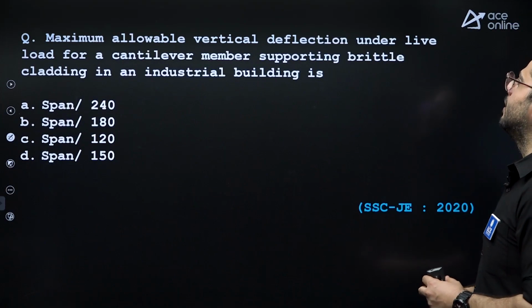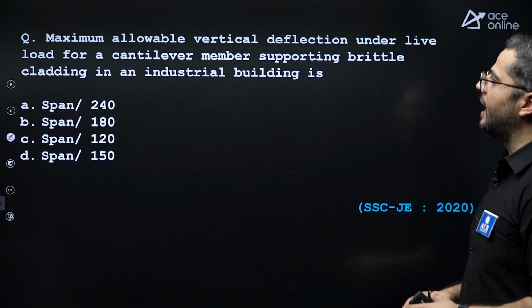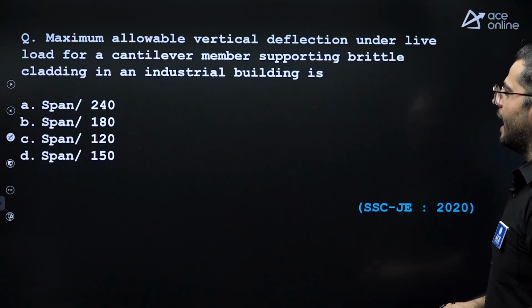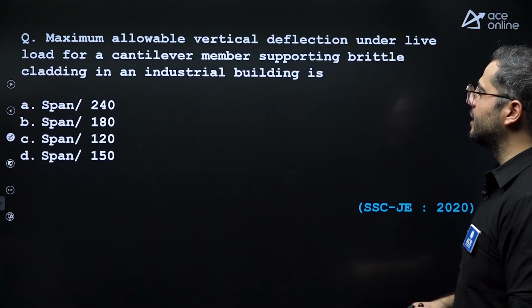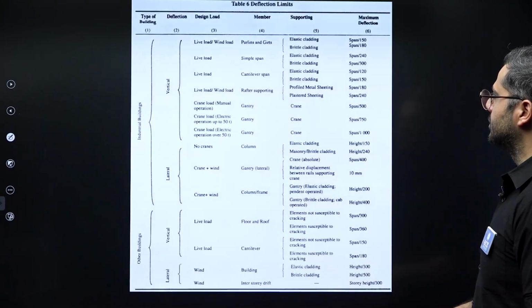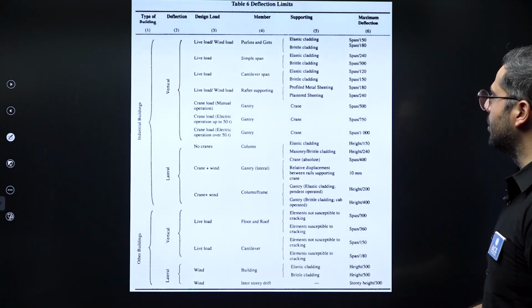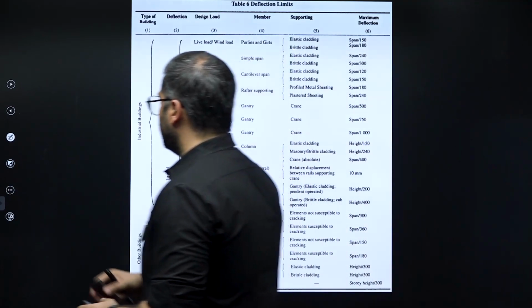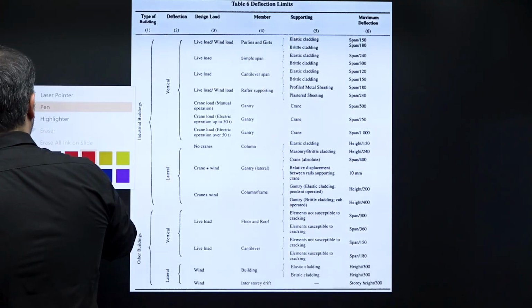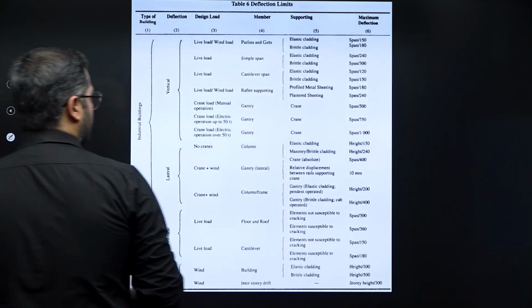Maximum allowable vertical deflection under the live load for cantilever members supporting brittle cladding in an industrial building is, so see, for this I'll take you to Table number 6 of IS 800. This table is a good table, right?